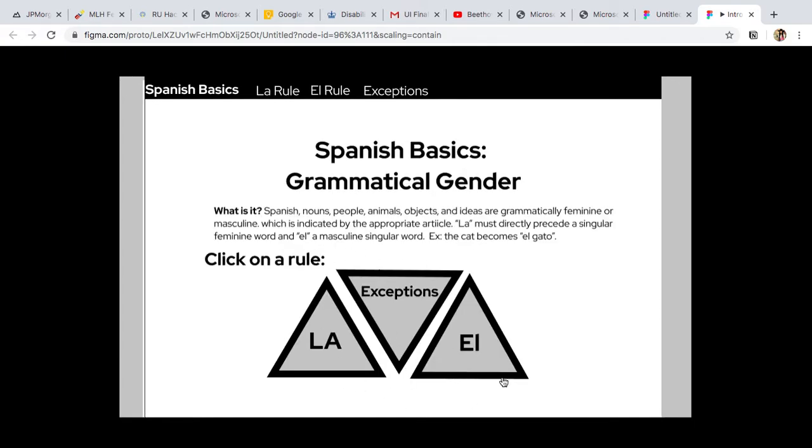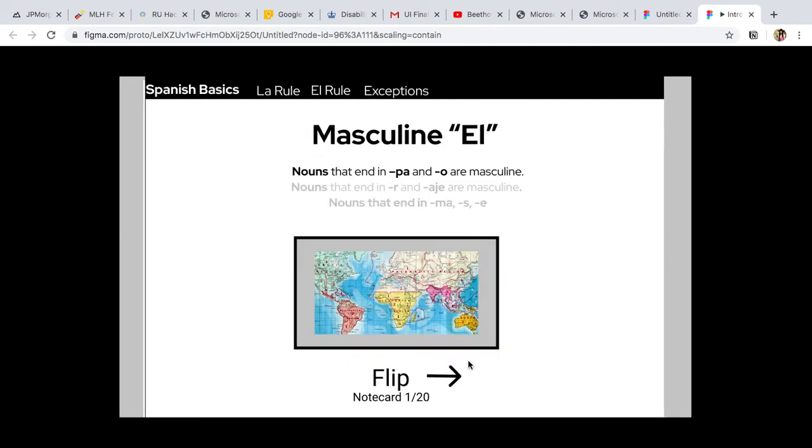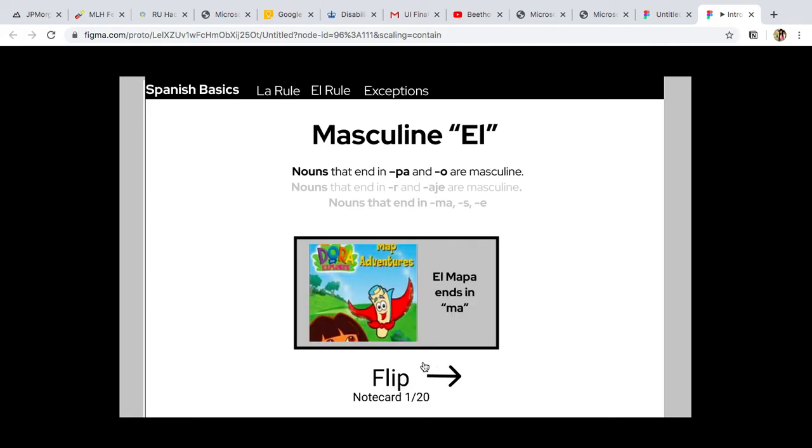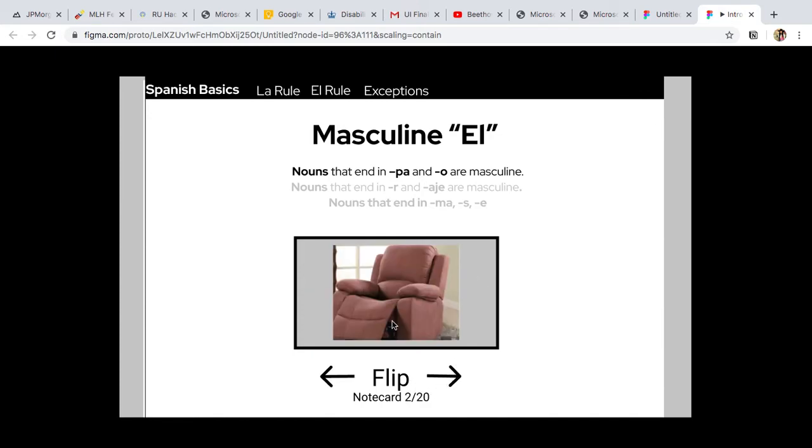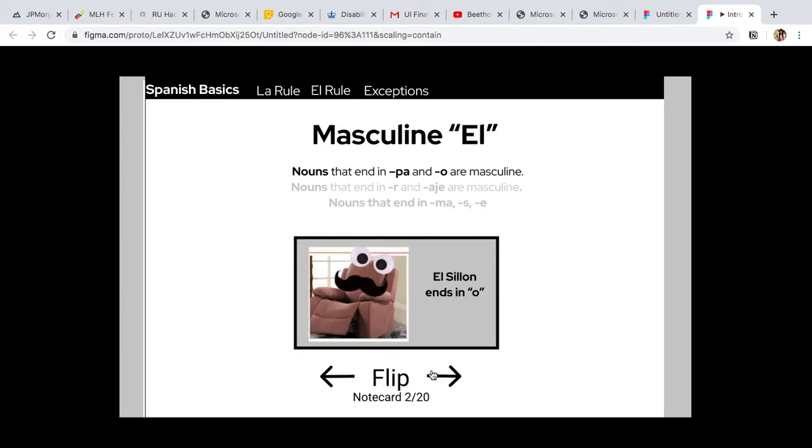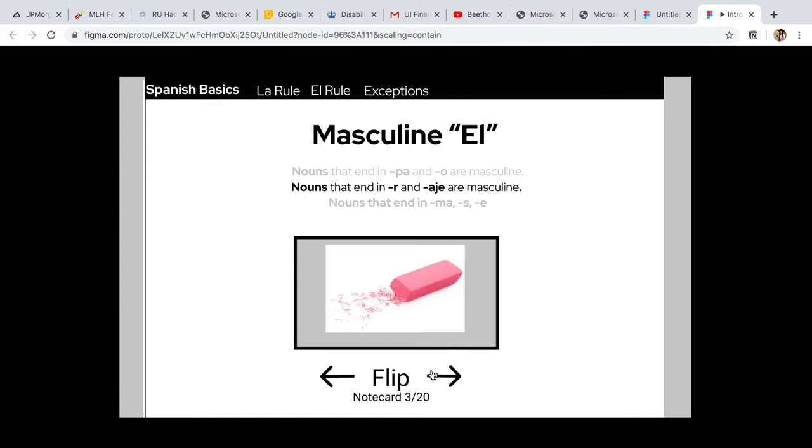Oh, okay, so then it brings me back here once we're done with the la. So I'm like, okay, I'm not quite ready for exceptions, so let's go to el. And I see, oh, okay, the first rule for masculine el is the noun ends in ma or o. Okay, I see a map, so el mapa ends in ma. Then there's same rule, el sillón, so that ends in o, so it's a masculine noun.